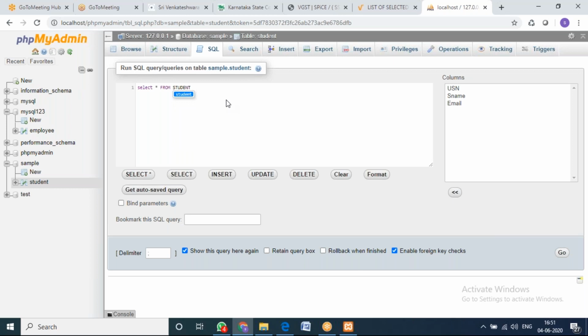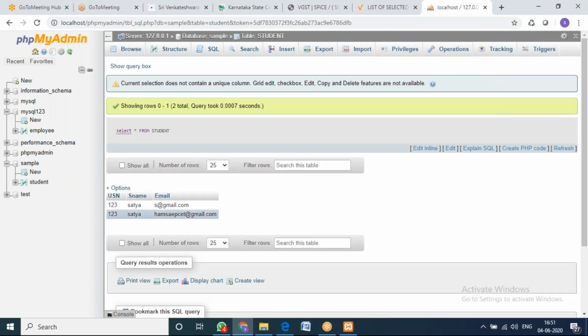Now we'll see what will happen. Go. You can see here whatever data is there in student, it is visible now. So star means that if you want to see the entire data in the table, you can use star. Select star from student.